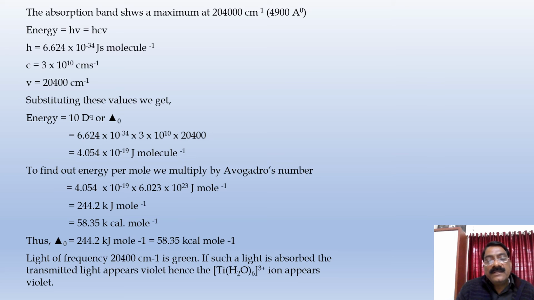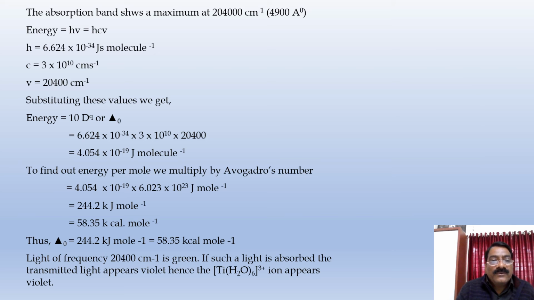To find out the energy per mole, we multiply by Avogadro's number. So 4.05 into 10 raised to minus 19 into 6.023 into 10 raised to 23 gives 244.2 kilojoule mole inverse, that is 58.35 kilocalories mole inverse.